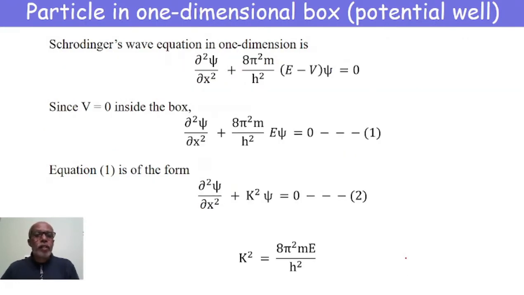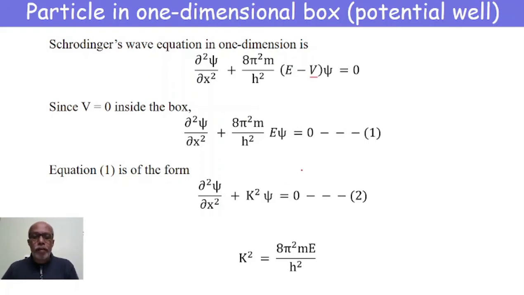Now, the Schrödinger wave equation in one dimension is given by the expression ∂²ψ/∂x² + (8π²m/h²)(E − V)ψ = 0. Since V is equal to 0 inside the box, this expression becomes ∂²ψ/∂x² + (8π²m/h²)Eψ = 0. I have called it equation 1. And this equation 1 is in the form ∂²ψ/∂x² + k²ψ = 0. I call this equation 2.